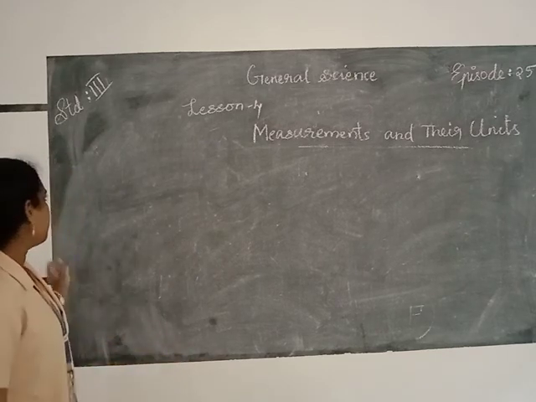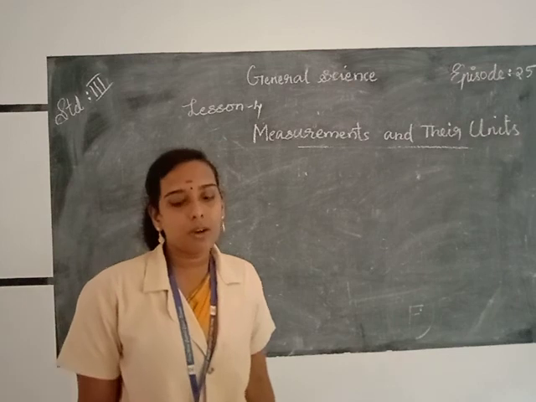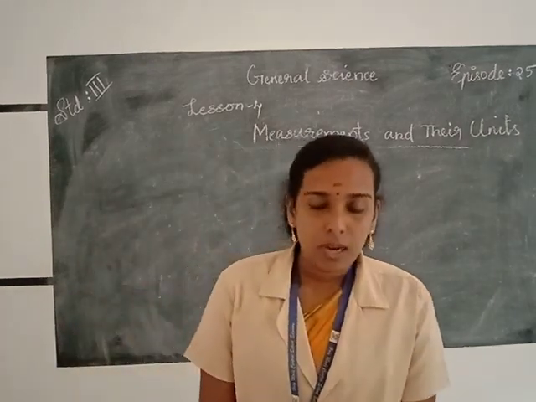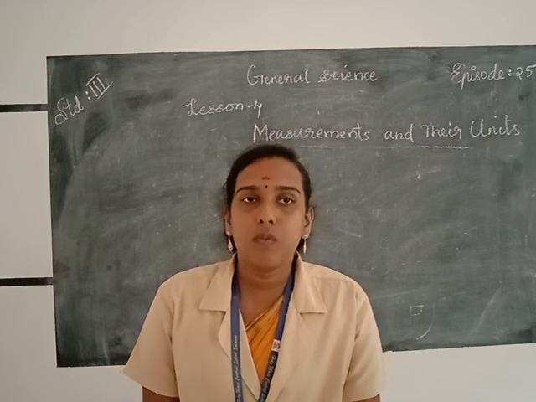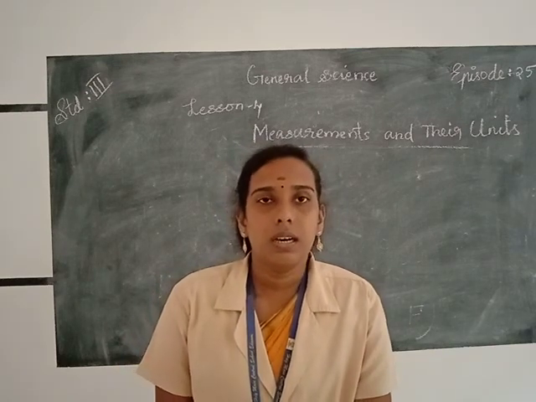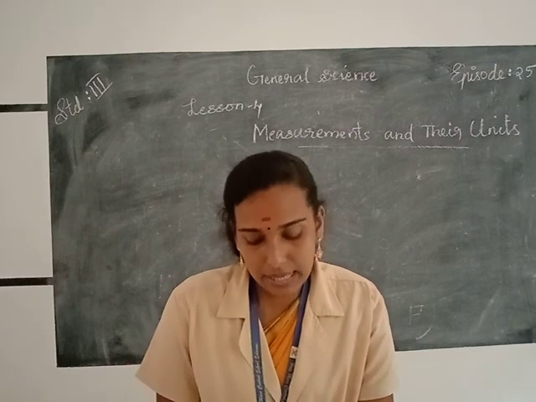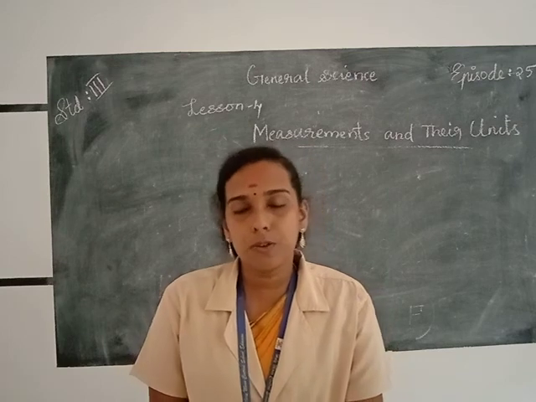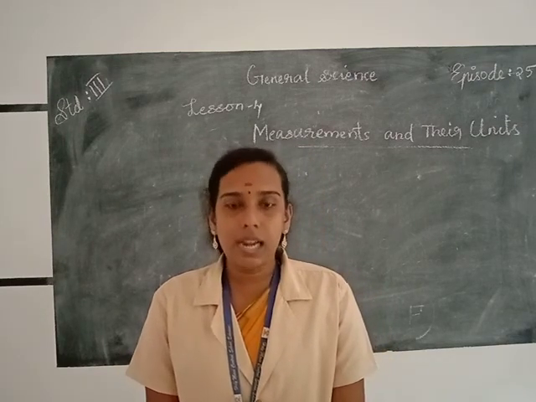Which is the standard unit of length? Meter. Meter is the standard unit of length. And weight and mass, we use grams and kilograms to measure the weight and mass of an object. And the weighing machine, weighing balance and electronic balance are used to measure mass of an article.